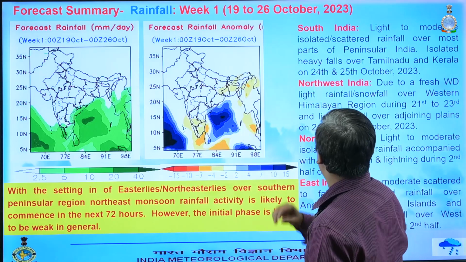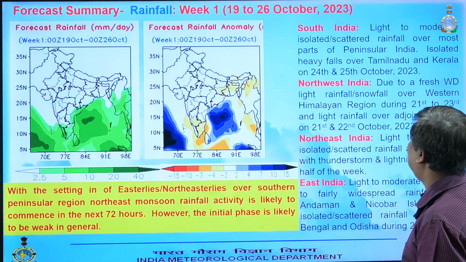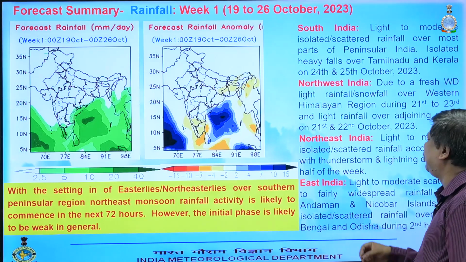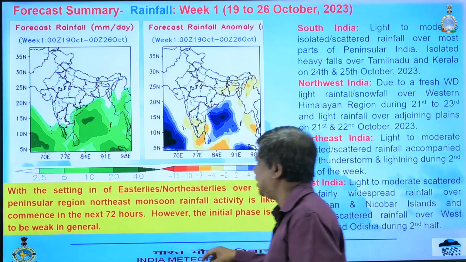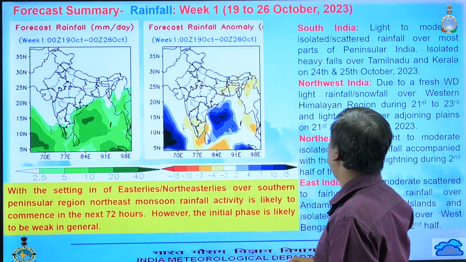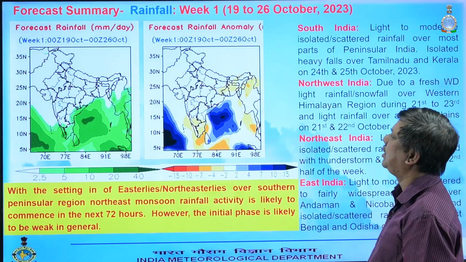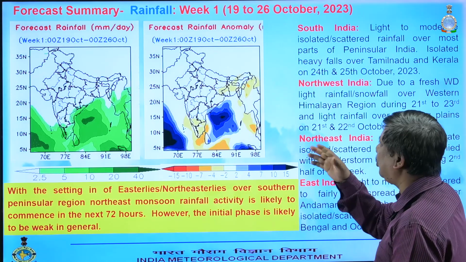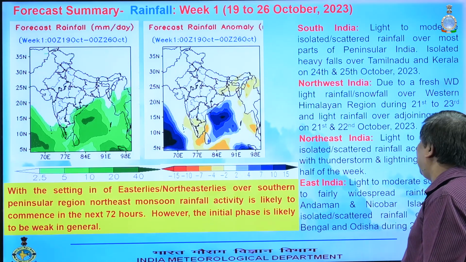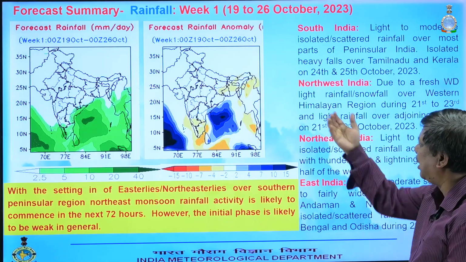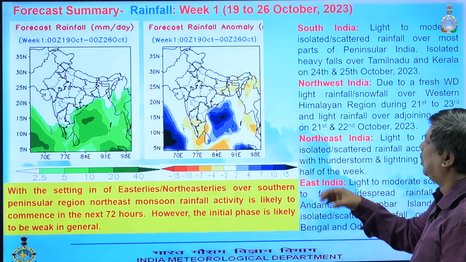And if we see the rainfall forecast scenario over week 1, then here we can see that south peninsular India will be getting rainfall and heavy rainfall on 24th and 25th October. Northwest India will not be having significant rainfall, but it will be impacted by a fresh WD coming to this Himalayan region on 21st to 23rd.